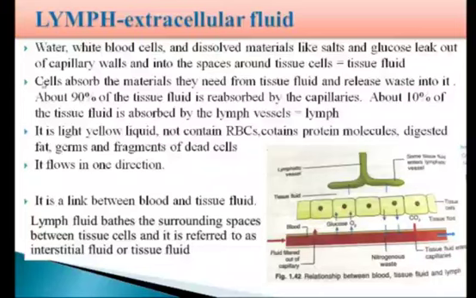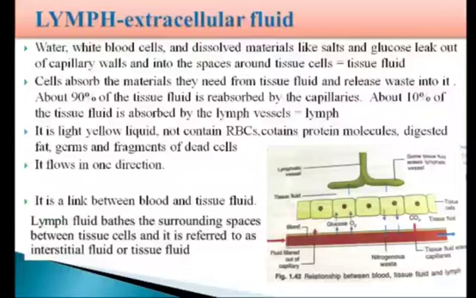Here you can see it is written: water, WBC, and dissolved material like salts and glucose leak out of the capillary wall into the spaces around tissue cells, which is called tissue fluid. Now look at this figure. When the blood flows through the capillaries from the arterial end to its venous end, its fluid plasma filters out of the thin-walled capillaries at the arterial end.